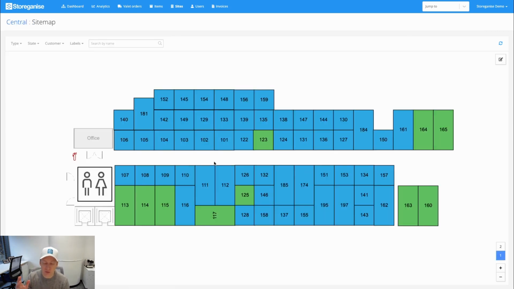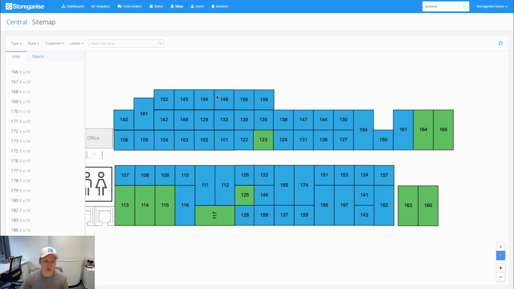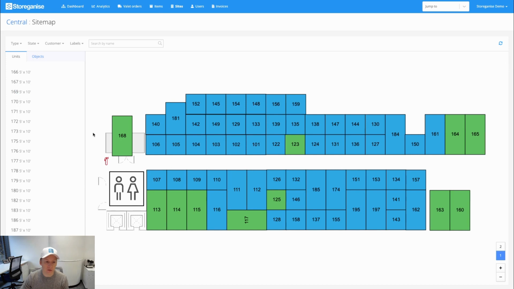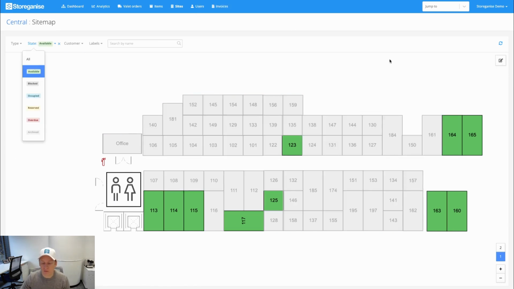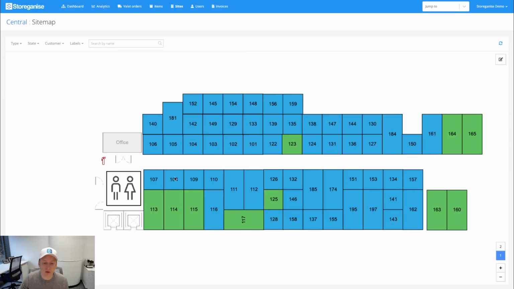Okay. Now the sitemap's really going to be your best place to get a good bird's eye visual view of your facility. So this is actually a really simple drag and drop UI. So if I've got units that haven't been dropped in yet, I could put them in here, move them around, lay this out as you need, add in different objects as well. So you can build that map. You can set up filters. You can start bookings from here, but let's go ahead and just jump into a unit that's already been booked.